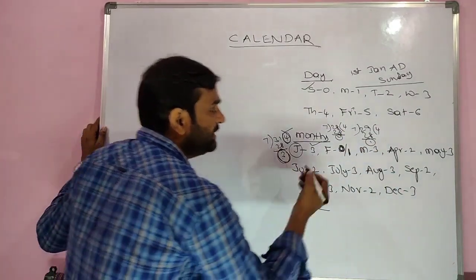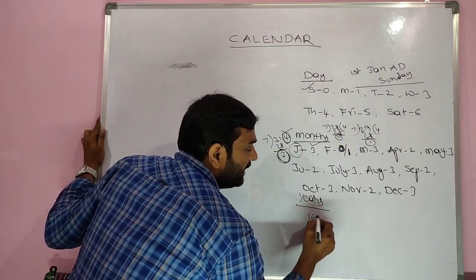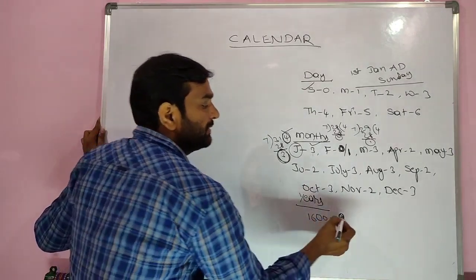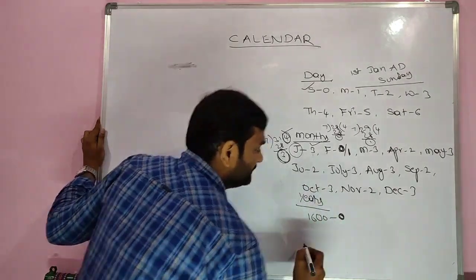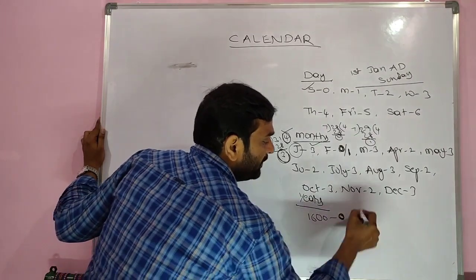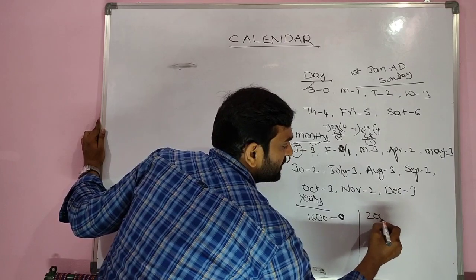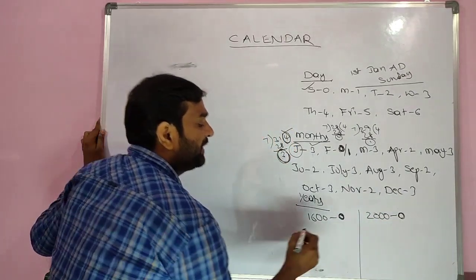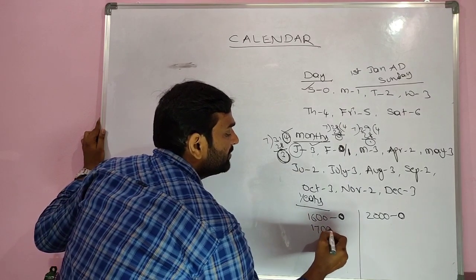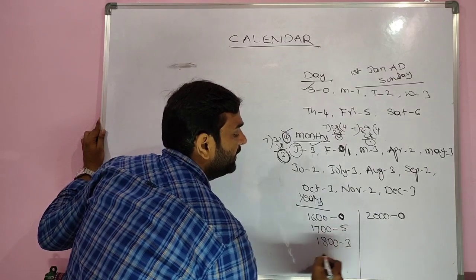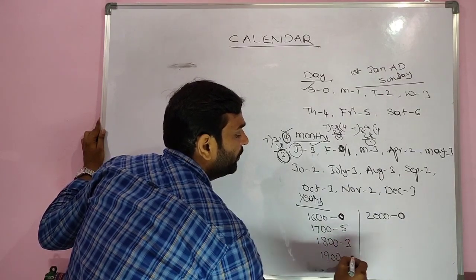Coming to years, just now we did that 1600 is a leap year, so here the code is 0, and 2000 also is a leap year, so here the code given is 0. For 1700, just remember this, 5, 1800 3 and 1900 1.